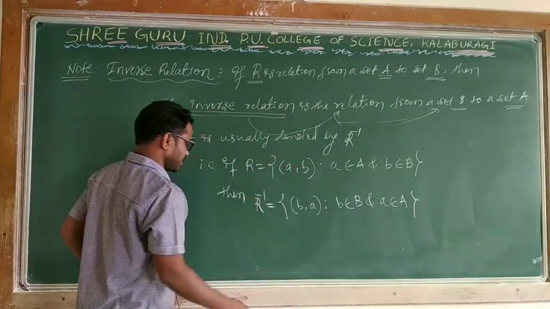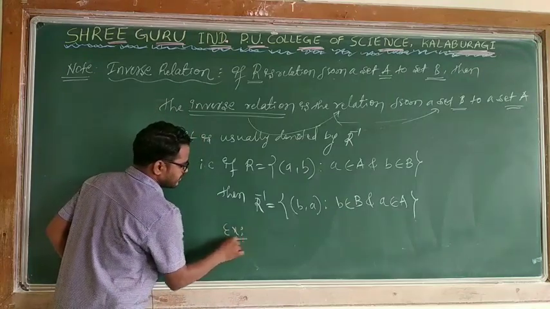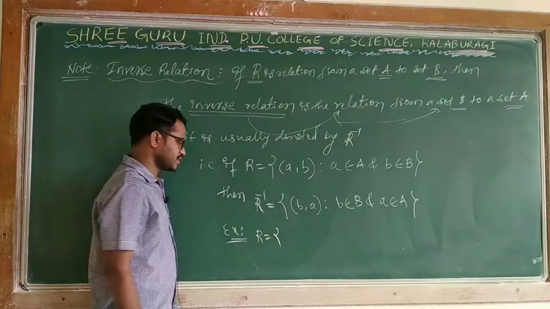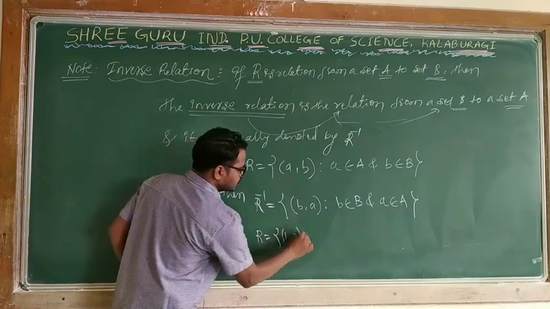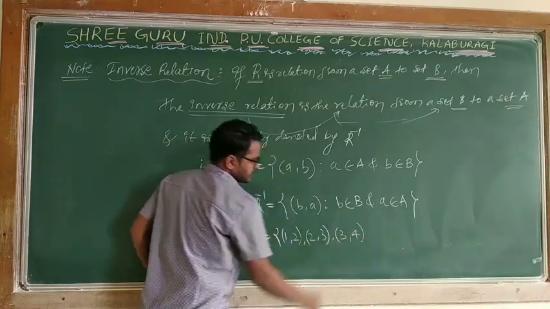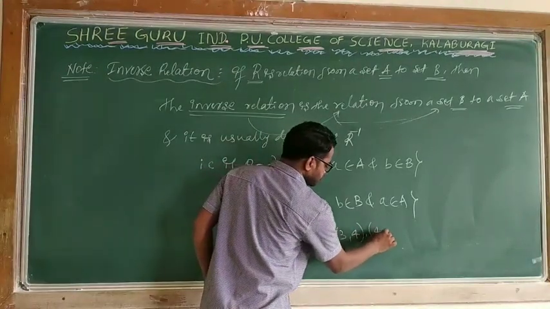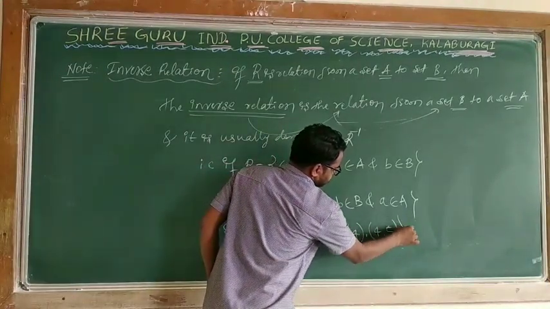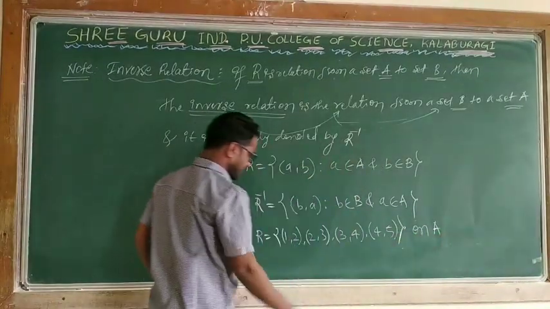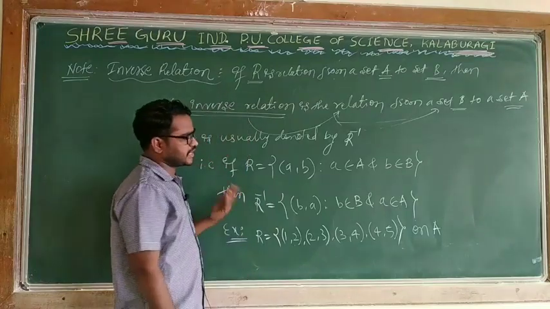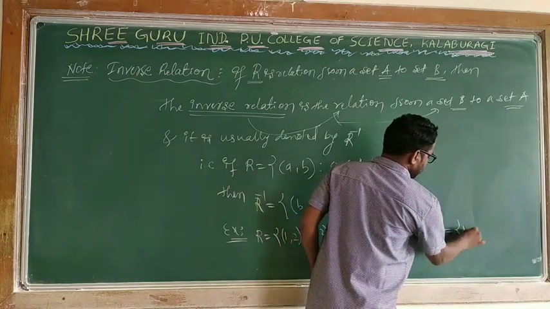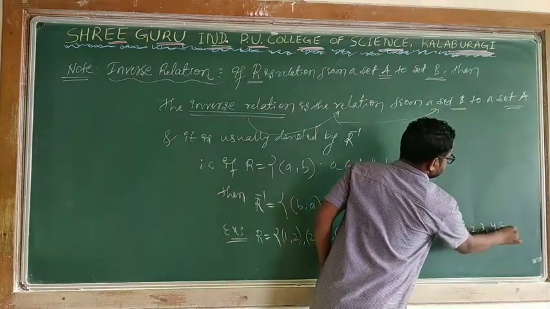For example, I will say one relation R is equal to, every relation is defined on one particular set, {(1, 2), (2, 3), (3, 4), (4, 5)} on a set A equal to {1, 2, 3, 4, 5}.